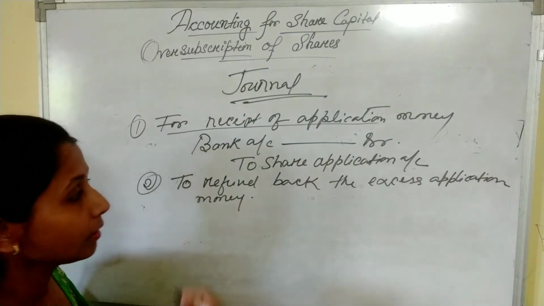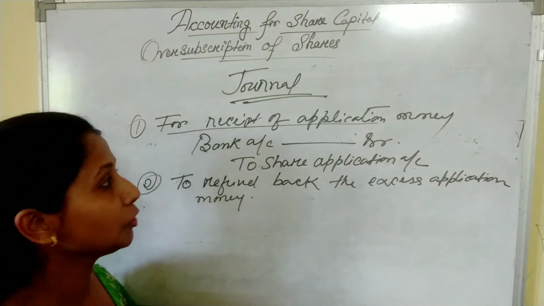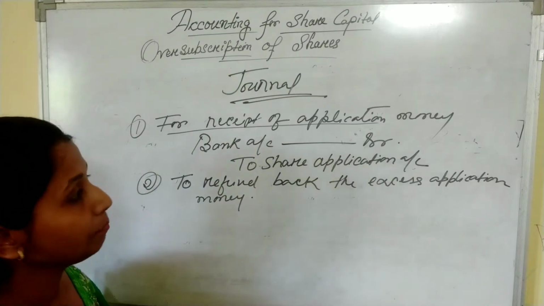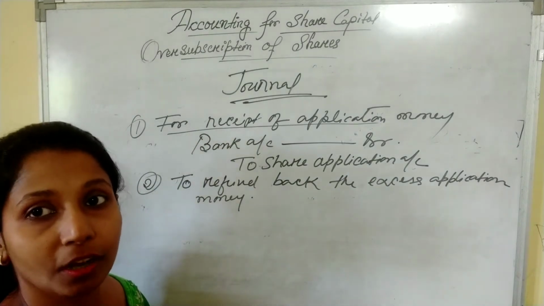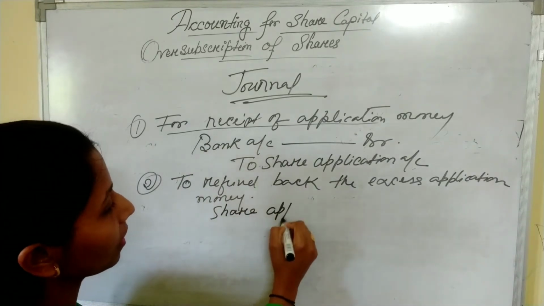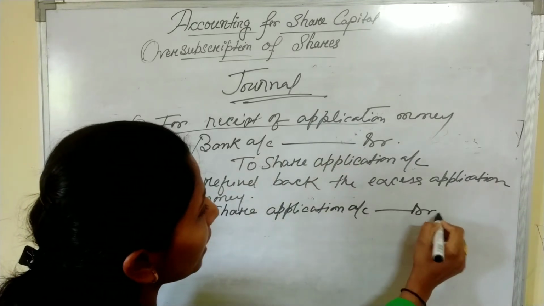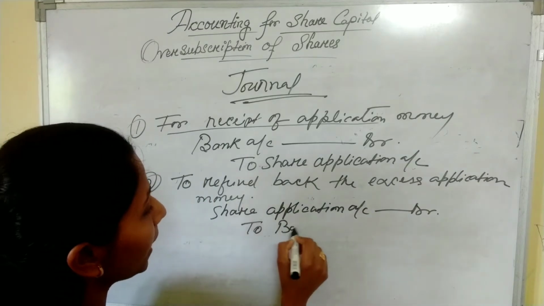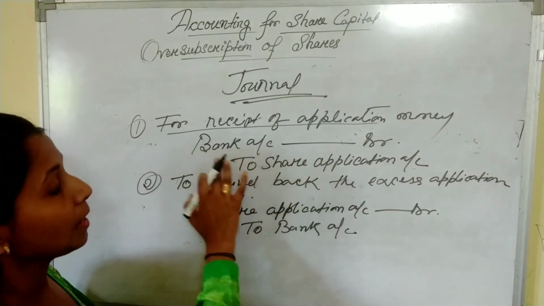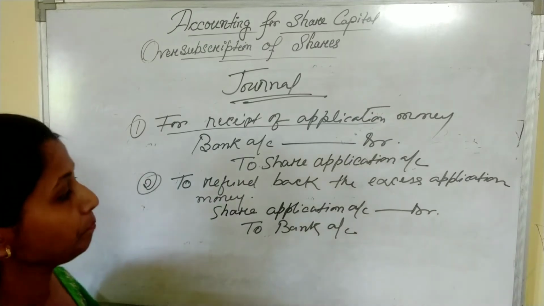In the second entry, the company will refund back the excess application money. So, when the company refunds back the excess application money, then bank will be credited and share application account will be debited. Share application account debit to bank account.